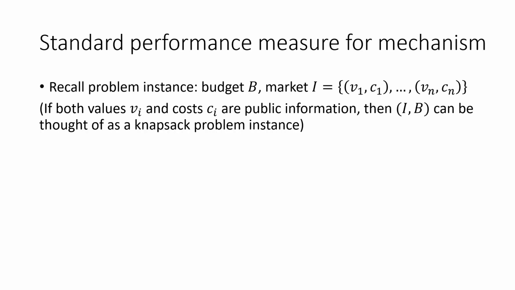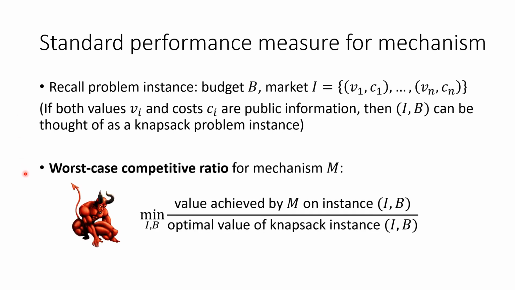Now we have seen an example of a mechanism, but how should we grade the performance of a mechanism? Recall the problem instance is specified by a budget B and a market I, which consists of the values and costs of the sellers' items. If both values and costs are public information, then we can think of I and B as an instance of a knapsack problem. Therefore, a standard performance measure for mechanisms is worst-case competitive ratio.